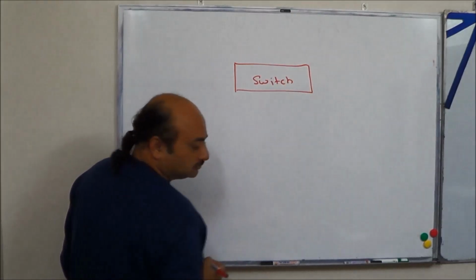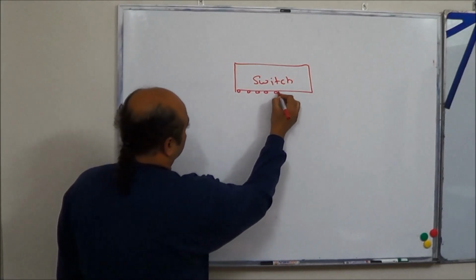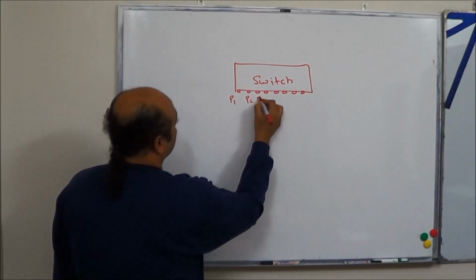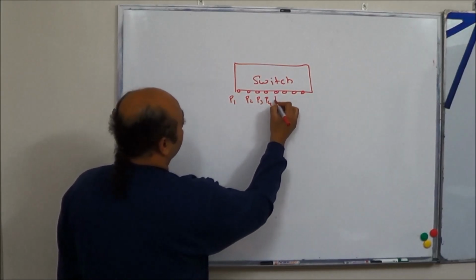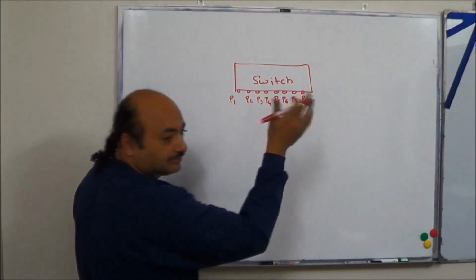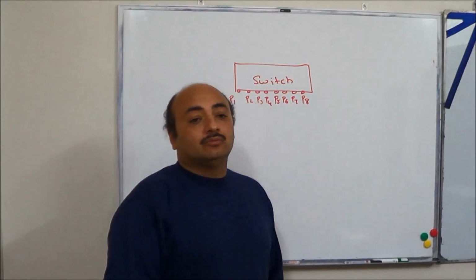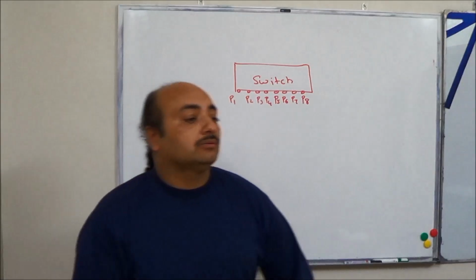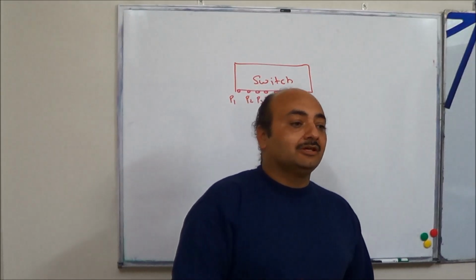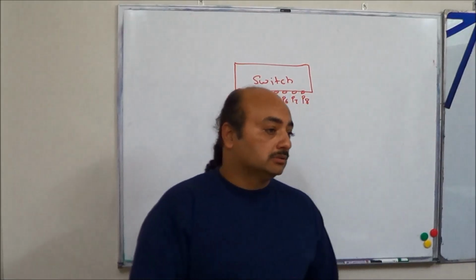Something different. So generally we have been talking about ports: P1, P2, P3, P4, P5, P6, P7, P8, something like that. These are ports, we have been calling them. But up till now we have said that these are just ports. We have not spoken about their speed.